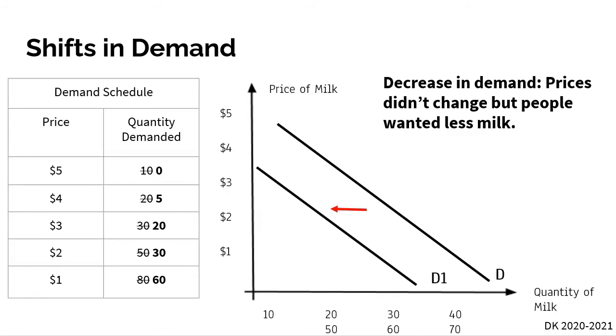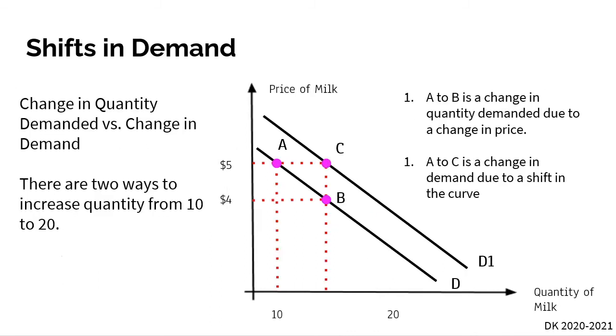And so notice again, just because our demand curve shifted to the left, our prices didn't change. But at every single price point, people wanted less milk because they don't want to go bald. And so if we look at this, there are two ways we can get to sort of a $4 or $5 shift. All this slide is trying to say is there's a difference between a change in quantity demanded and a change in demand.